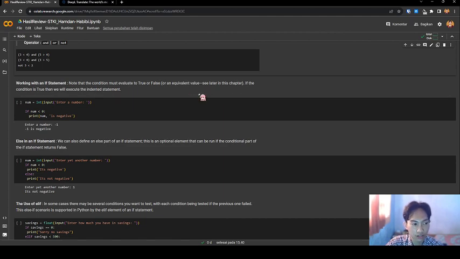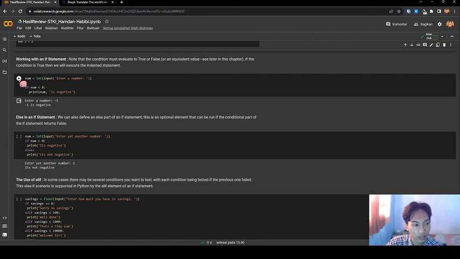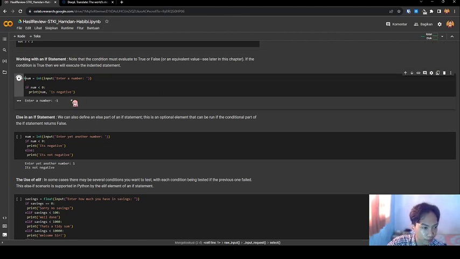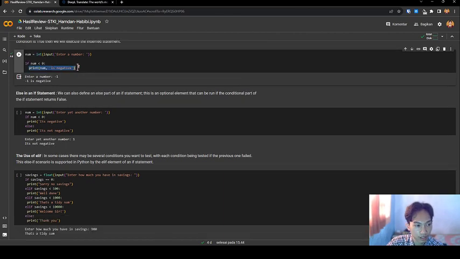If the condition is true, then we will execute the indented statement. Let's see the code. I run this. I input -1. It is negative because the number is less than 0. The if statement is executed.